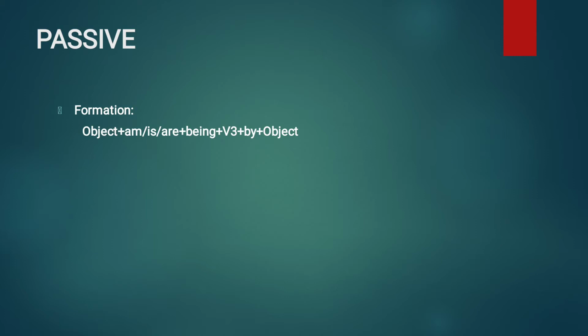So here, if a sentence is given in present continuous tense and you need to convert that sentence into passive voice, then this is the formula: object plus am/is/are plus being plus verb 3 plus by plus object. You have to remember this.